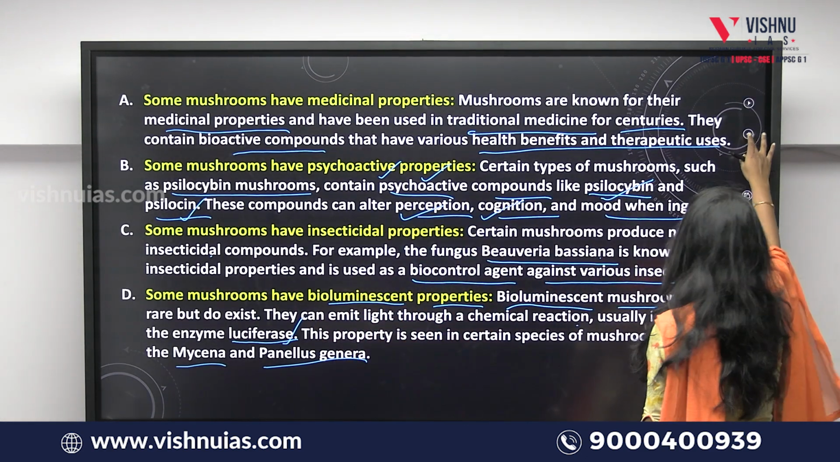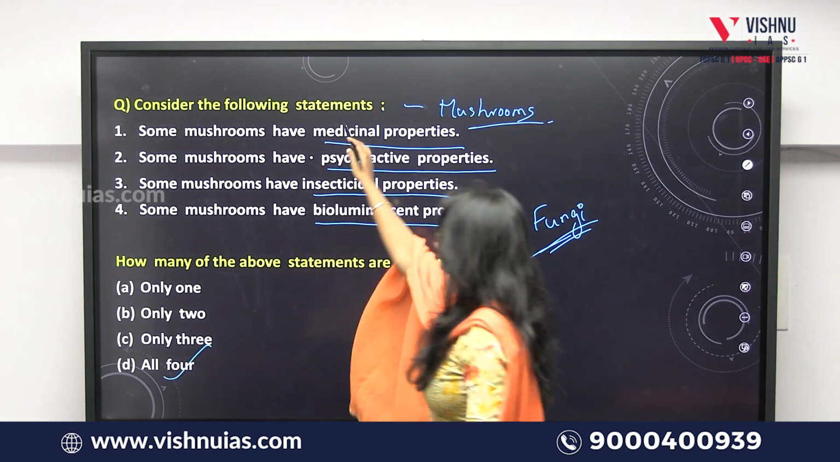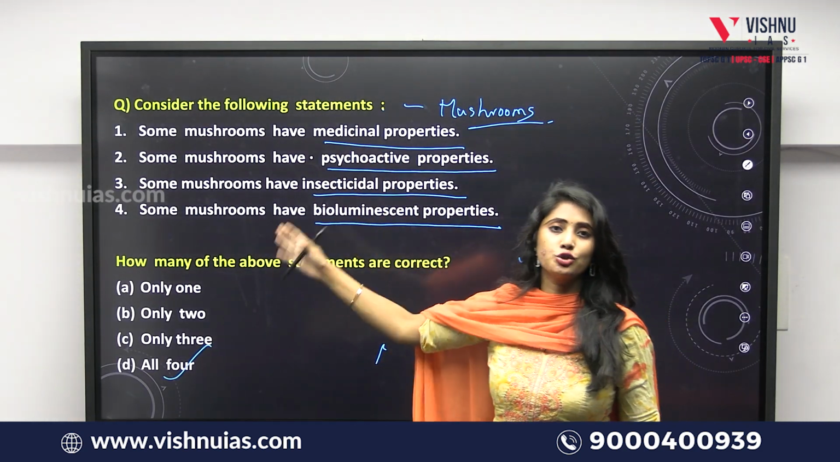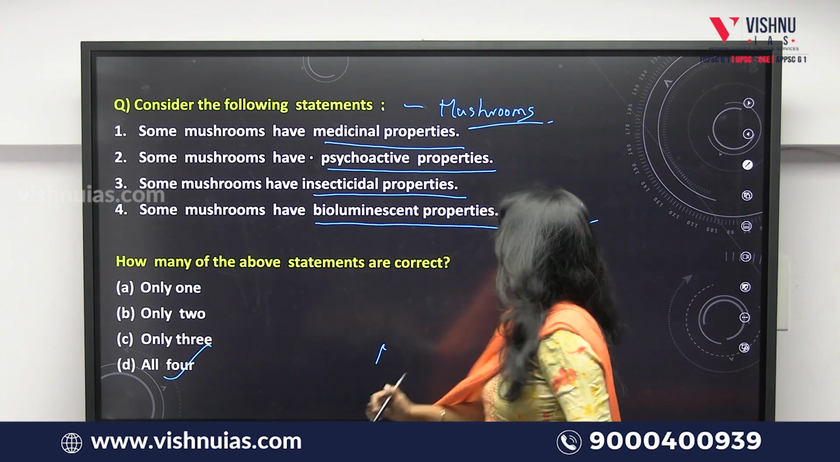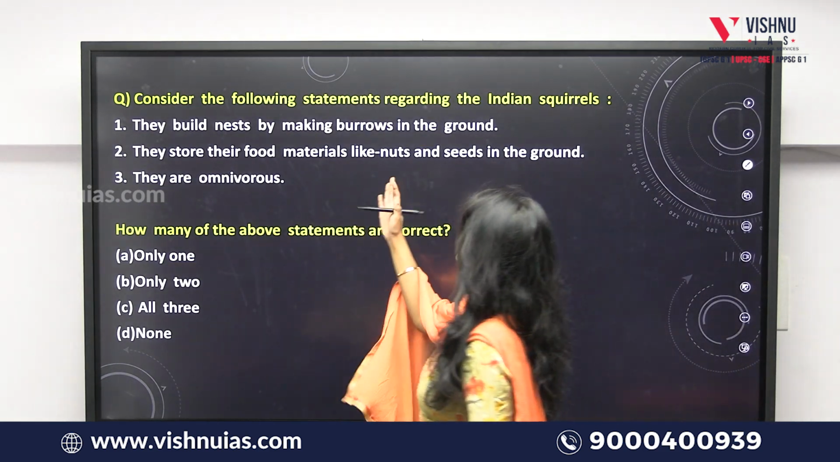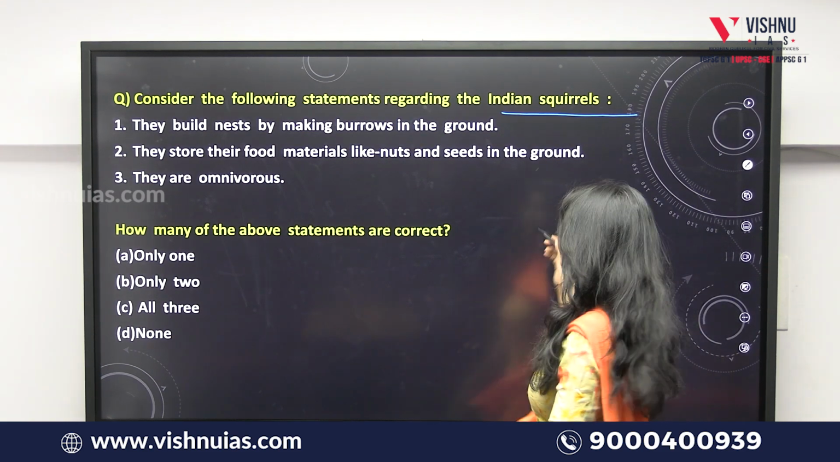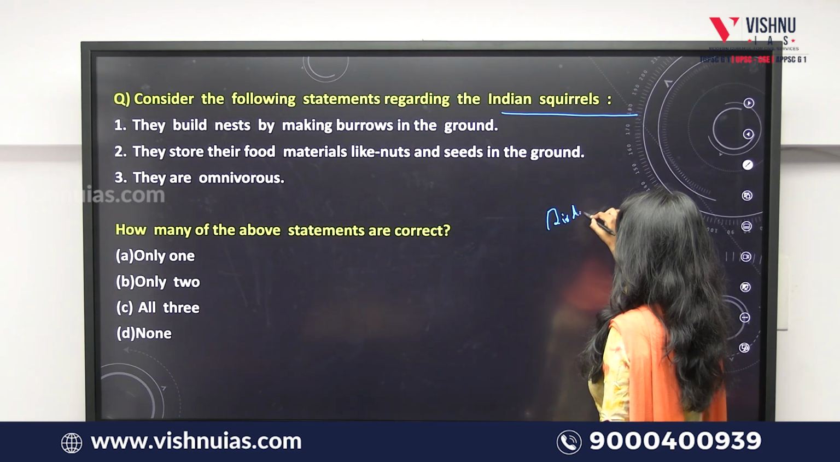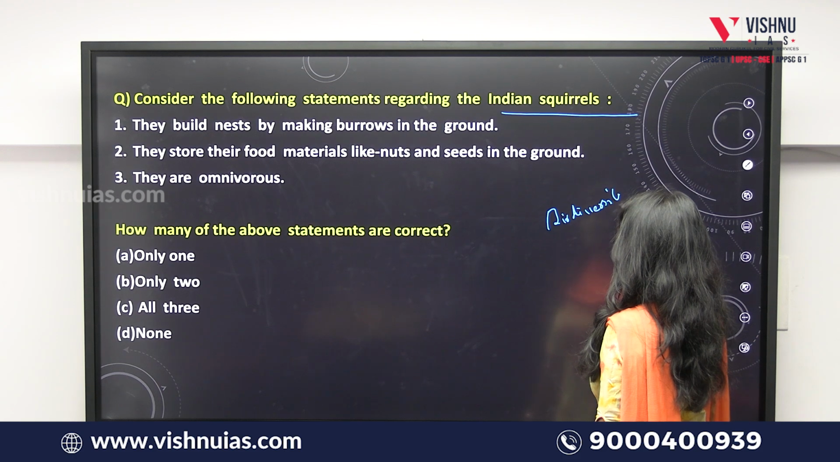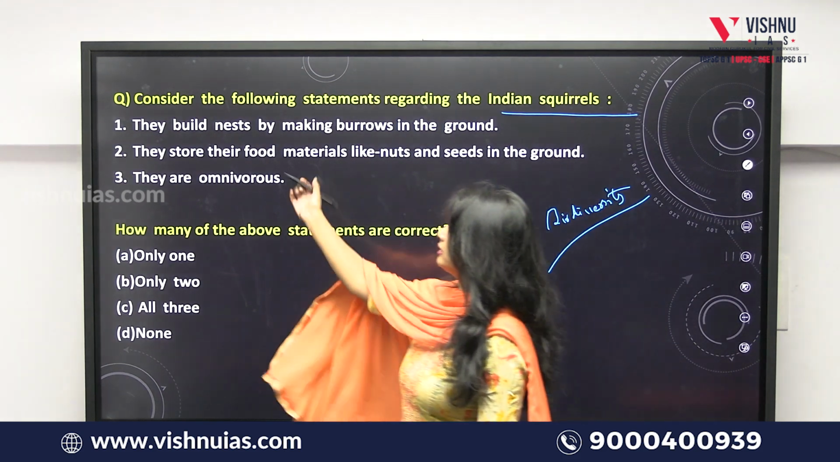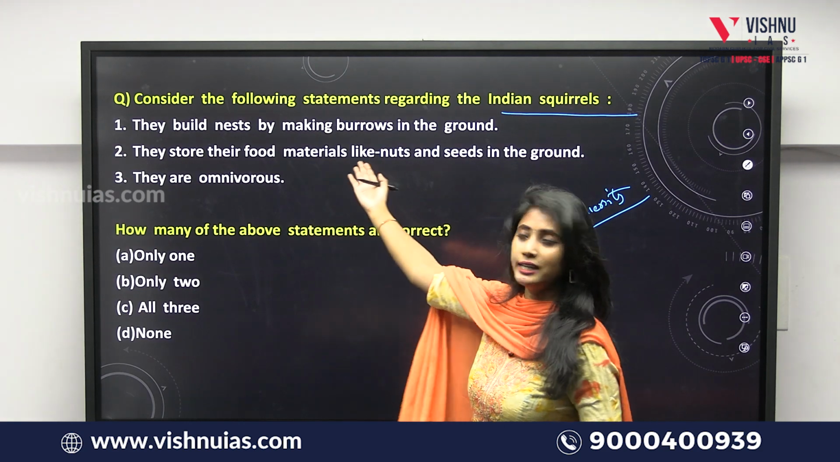So what is the answer? All 4. All the 4 statements regarding these mushrooms are correct. Clear? And now the third question. Consider the following statements regarding Indian squirrels. This is also related to biodiversity. What are the 3 statements given regarding Indian squirrels?